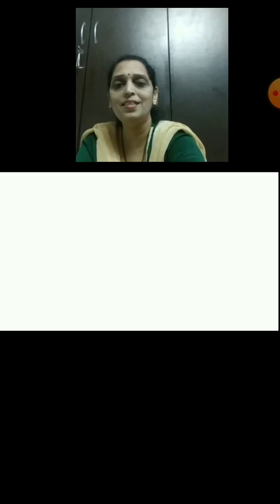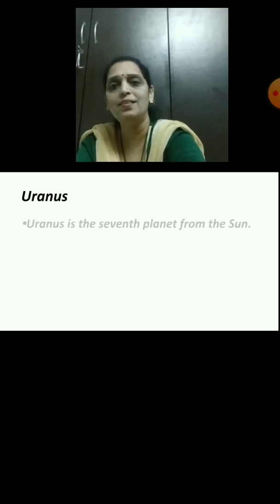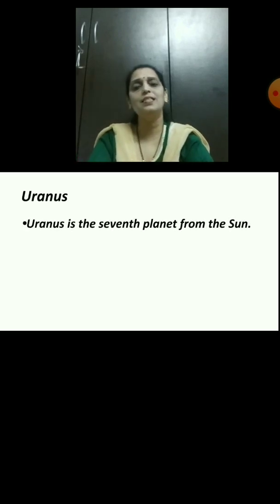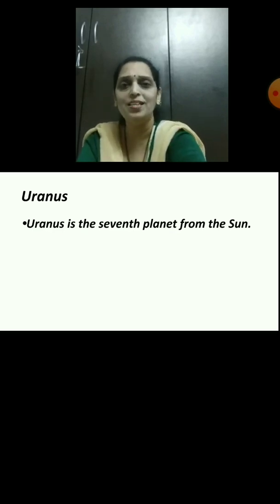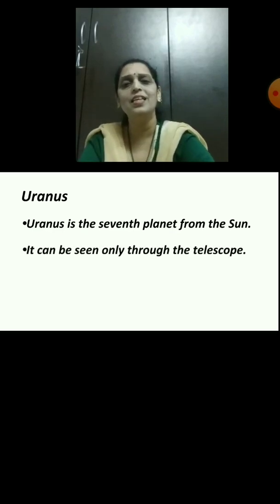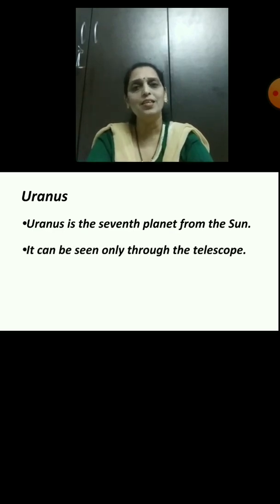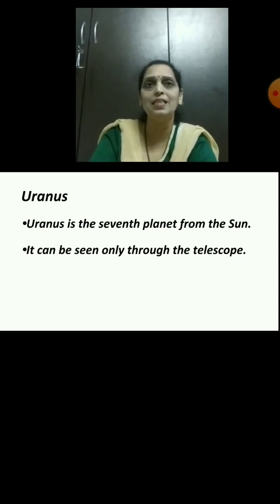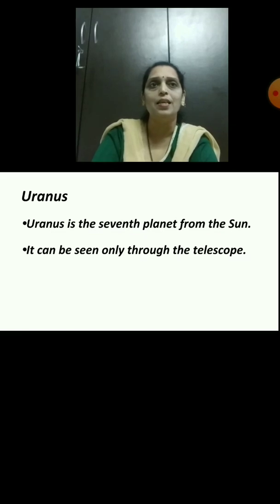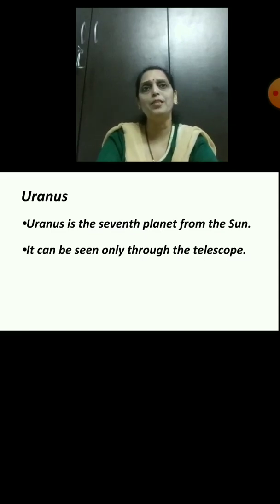And the next is Uranus. Uranus is the seventh planet from the Sun. It can be seen only through the telescope. Now, telescope means it is the instrument in the shape of a tube with a special piece of glass inside it.